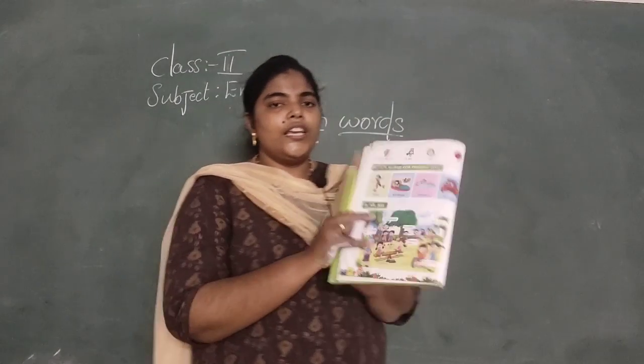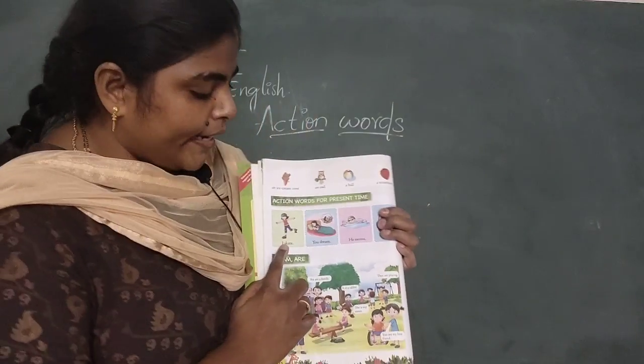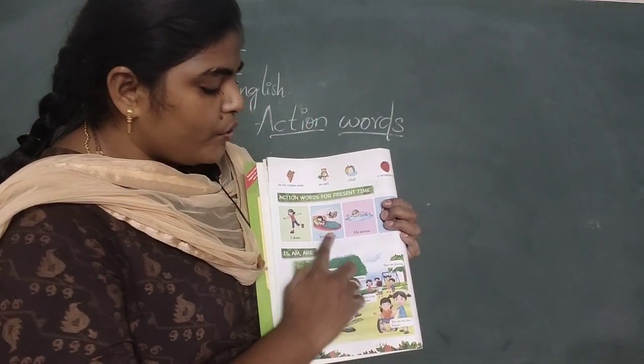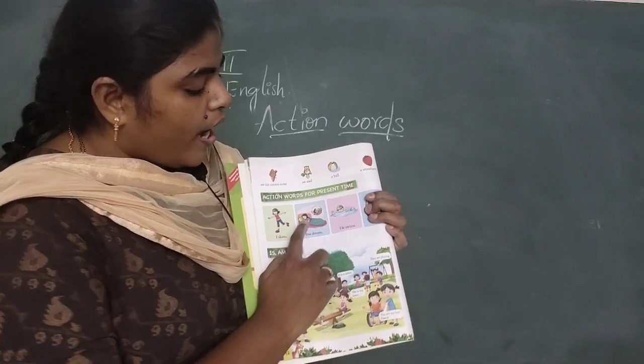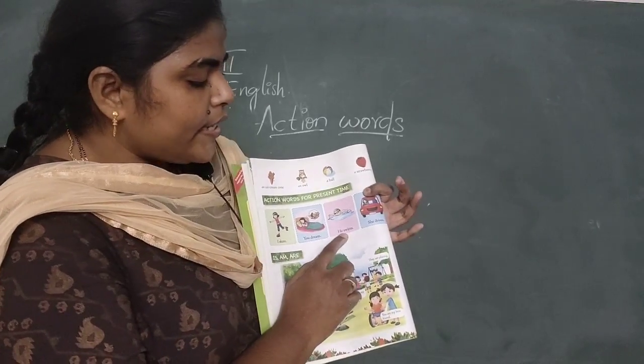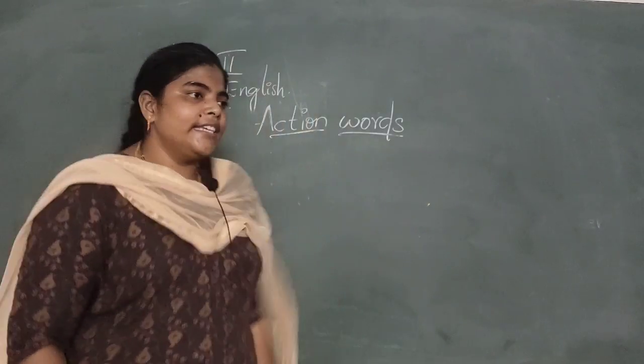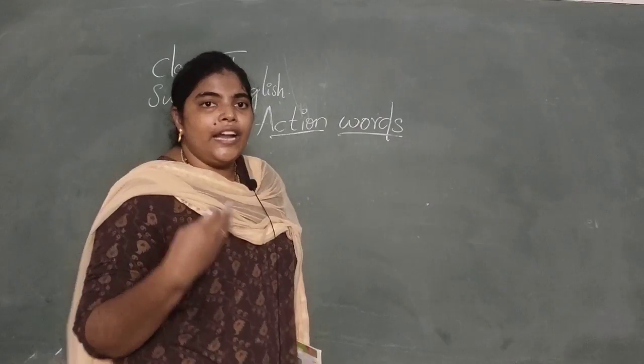Here you can see some pictures. What is she doing? She is skating. What is she doing? She is sleeping and she is in her dream. He is swimming. She is driving. Like this, the actions done by us.